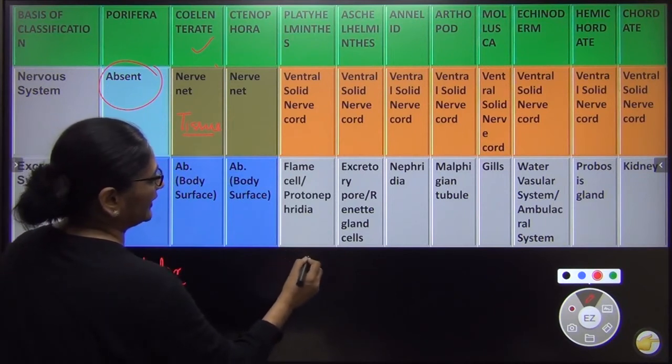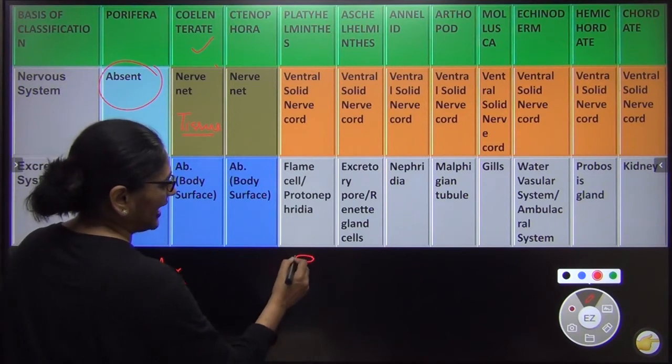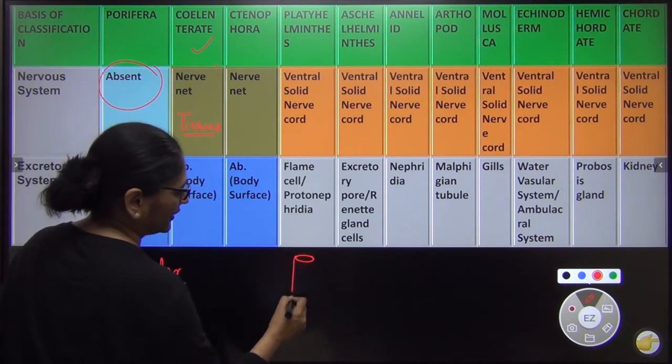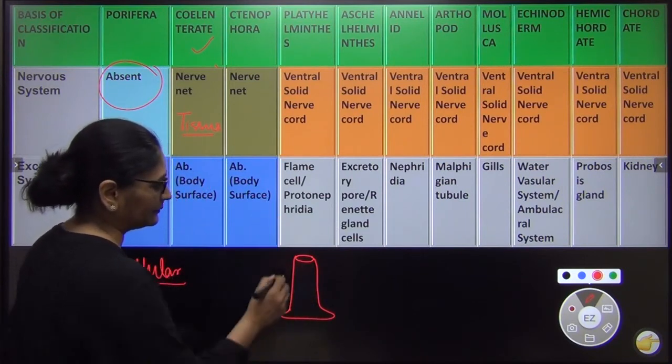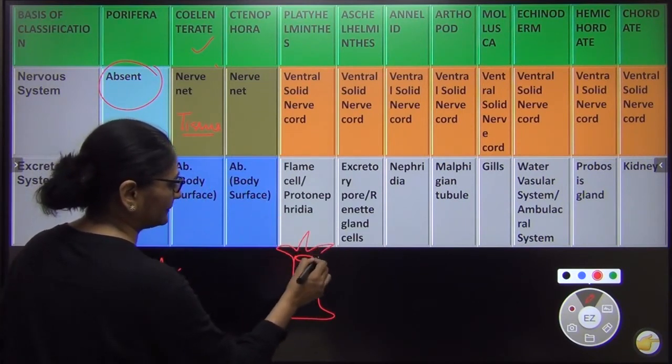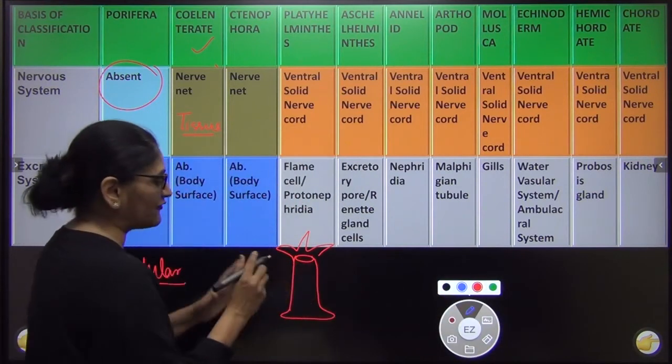Now what is this nerve net? Please look it over here. आप यहाँ पर मेरा देखो, right? Say I am making a hydra. Once again I am making a hydra. इस बार उसका गट नहीं बना रही, right? I am making its tentacles as well. They have neurons, but the neurons are forming a net.